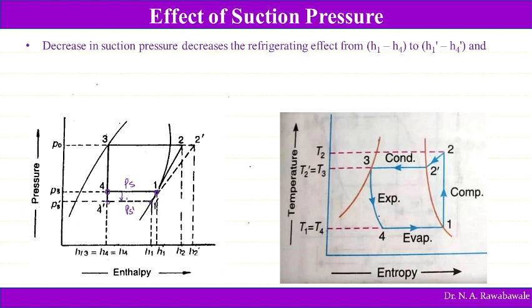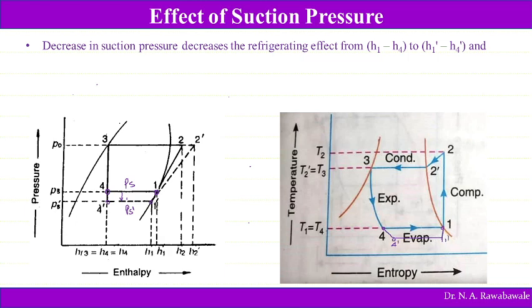See here also, the refrigerating effect in this case is say 4 to 1, and if this pressure falls, then we can have this refrigerating effect 4 dash to 1 dash.